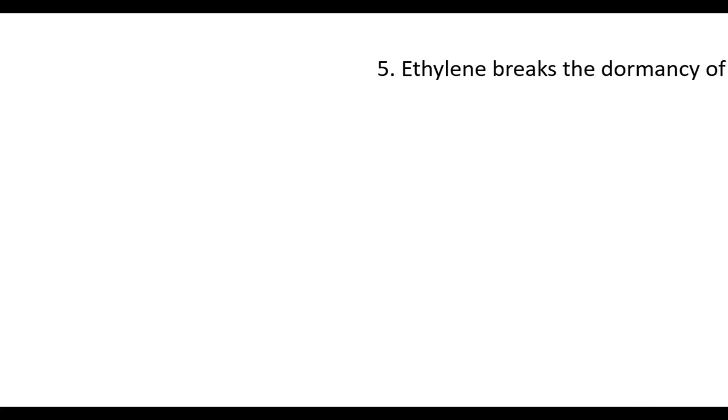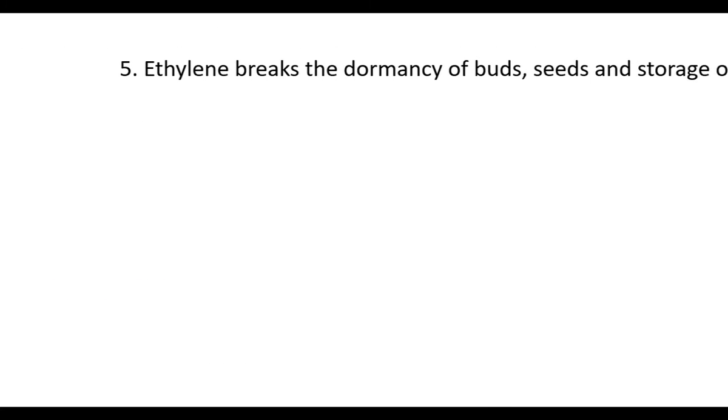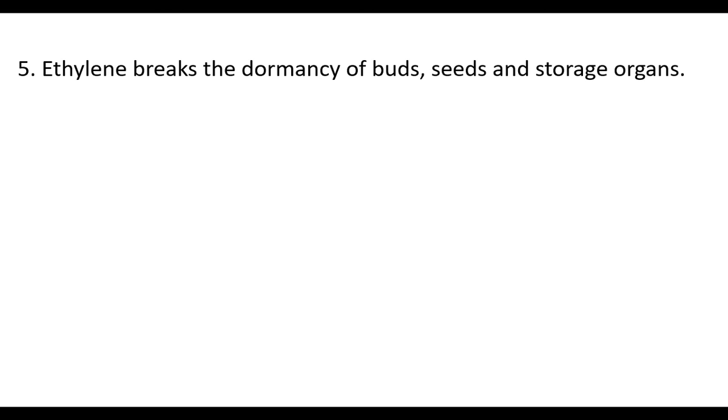Ethylene breaks the dormancy of buds, seeds and storage organs. Dormancy is an inactive state. When a bud remains small without growing, that is because of dormancy. When we eat mango and throw out the seeds, they do not germinate immediately because they are in a dormancy state.